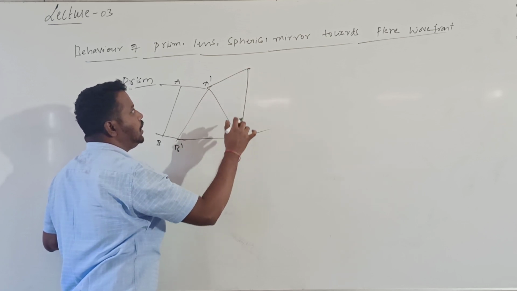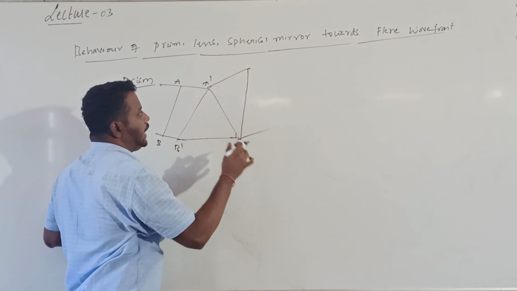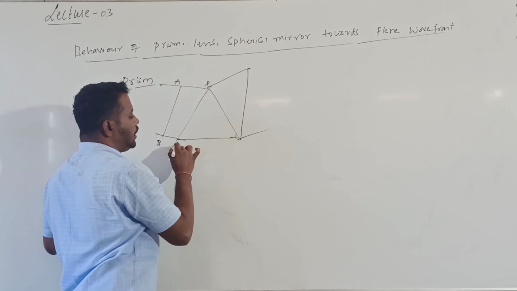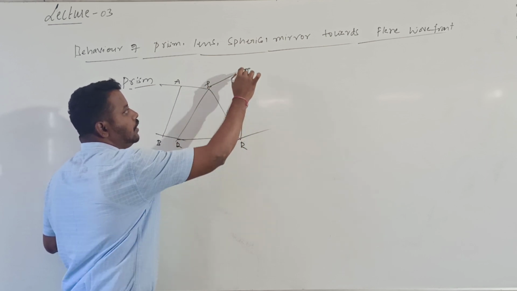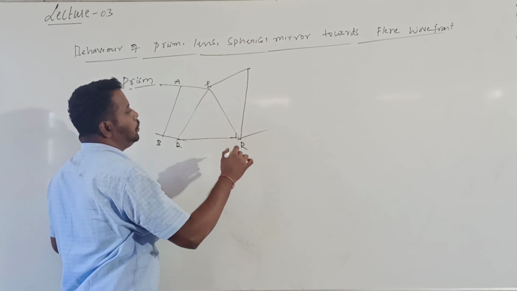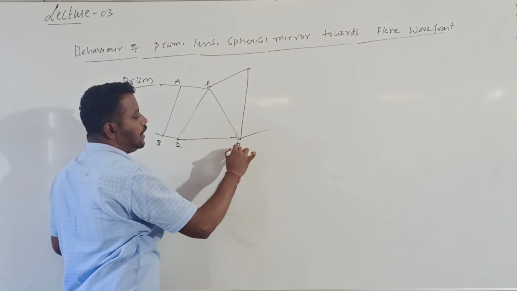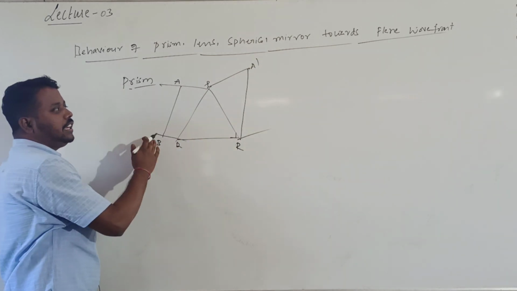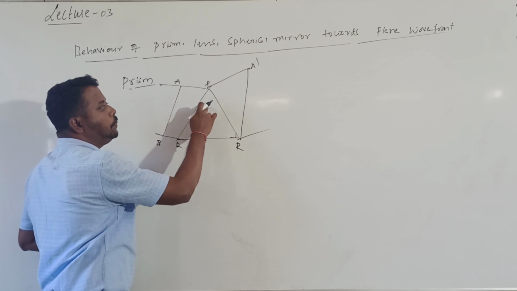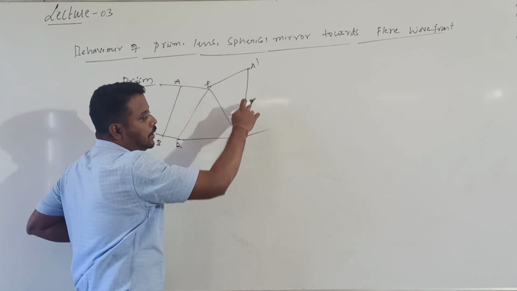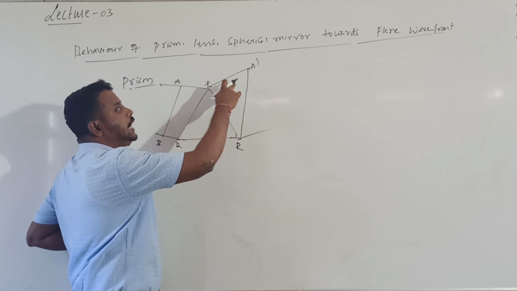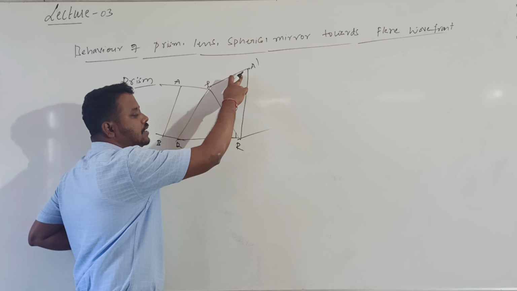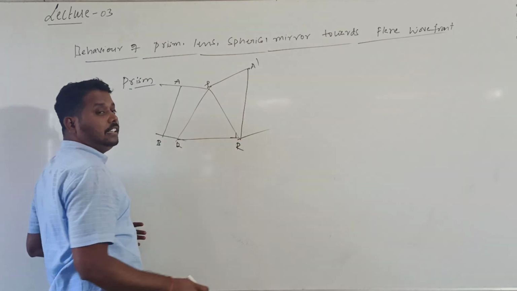In this output, I will call the prism PQR, and the final output I got is this, R, and this I will call A dash. If you see here, the above part will come first and the below part will come later. Why? Because one has to travel less distance and will travel fast, while the other has to travel more distance and will travel slowly.